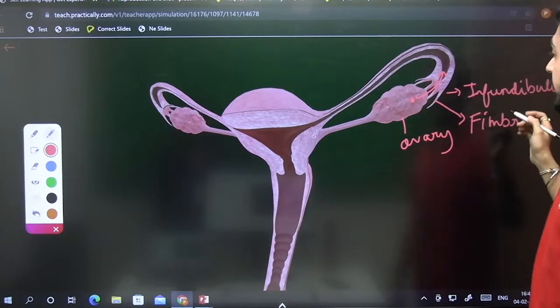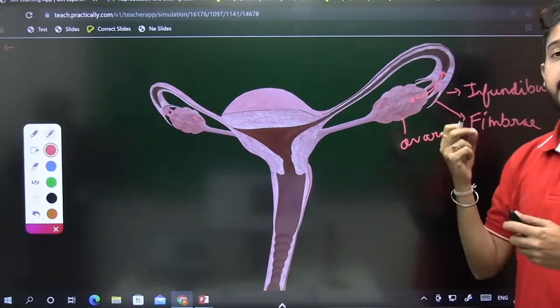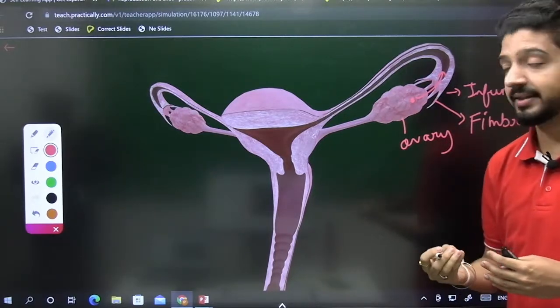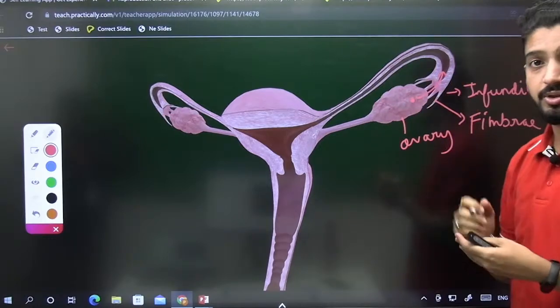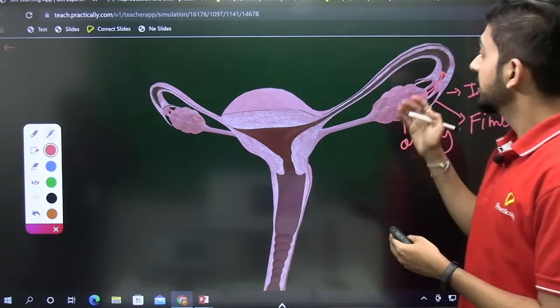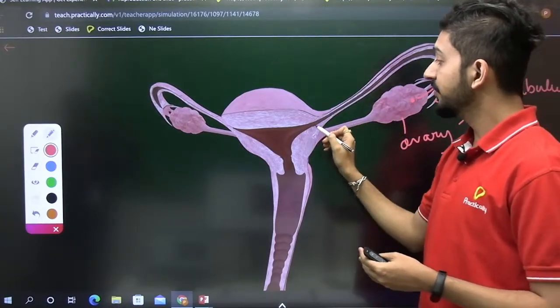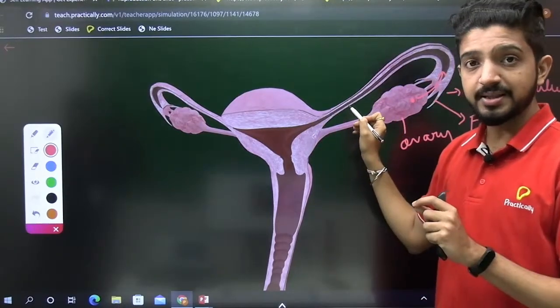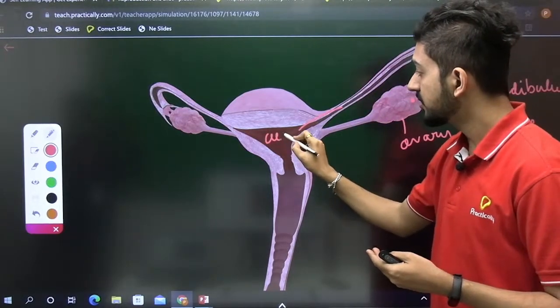As we had seen, every month one ovum will be released, which is a part of the menstrual cycle, and it will pass through the fallopian tube into the ampulla and the isthmus region. If fertilization happens, it will develop into a zygote and enter the uterus.